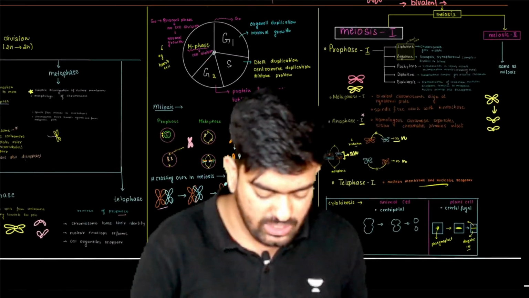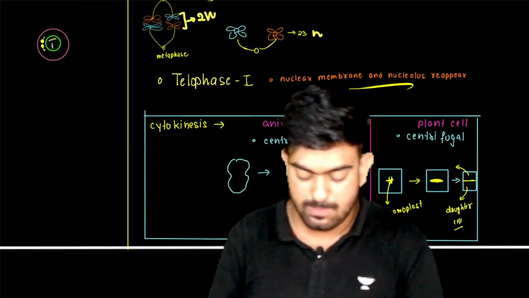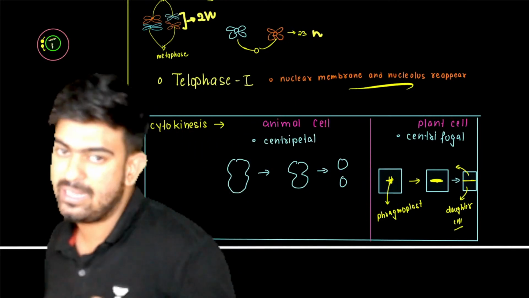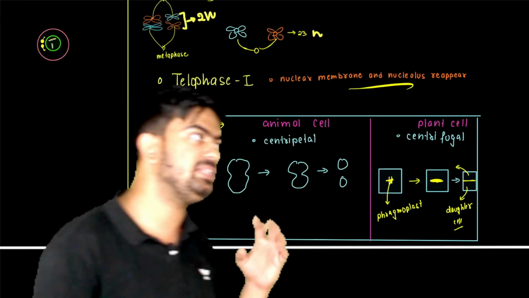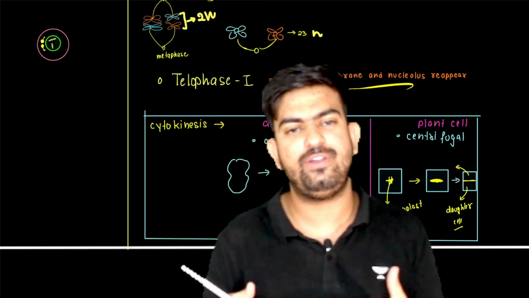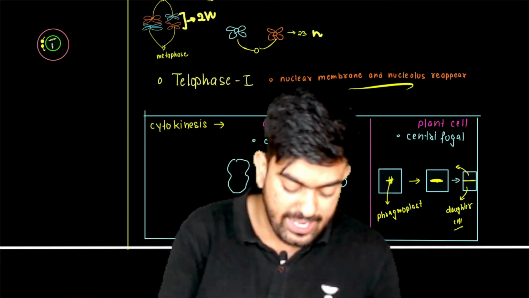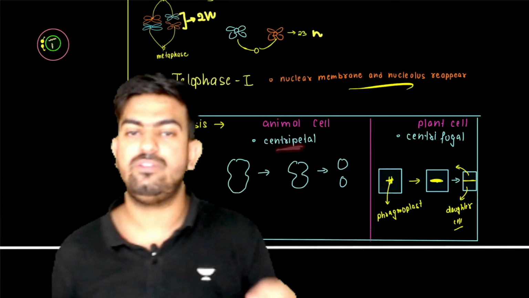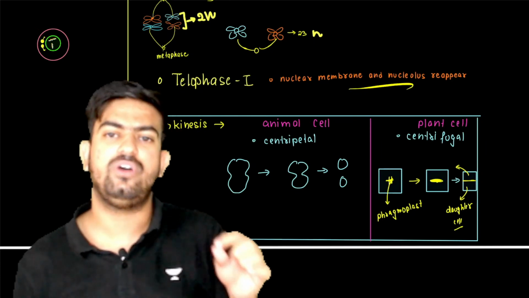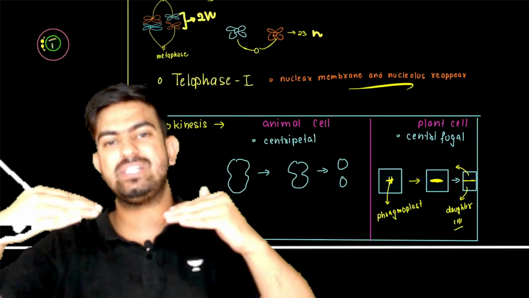Now, after all these things, what happens? The cytokinesis. So, cytokinesis takes place in both animal cells and plant cells. In animal cells, the cell membrane is flexible, so it can form a furrow and divide the cell. Yes, that's very good. So, in animal cells, the cell division is centripetal, that means from the outer towards the inward.